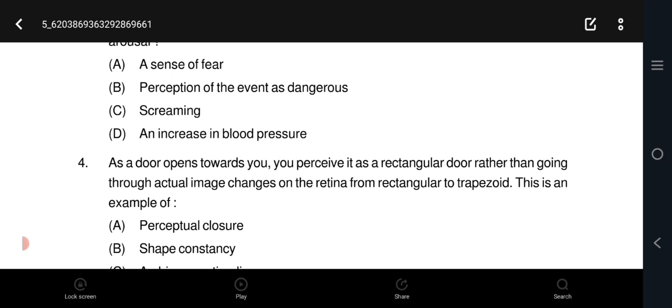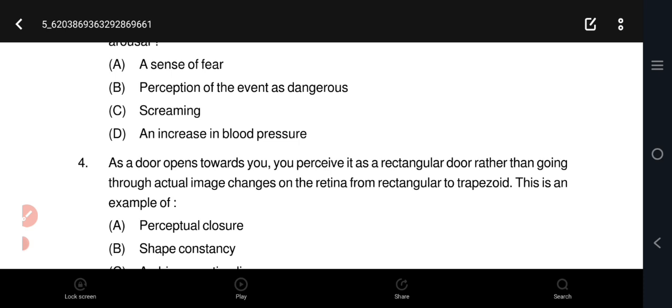Question number 4: as a door opens towards you, you perceive it as a rectangular door rather than going through actual image changes on the retina from rectangular to trapezoid.